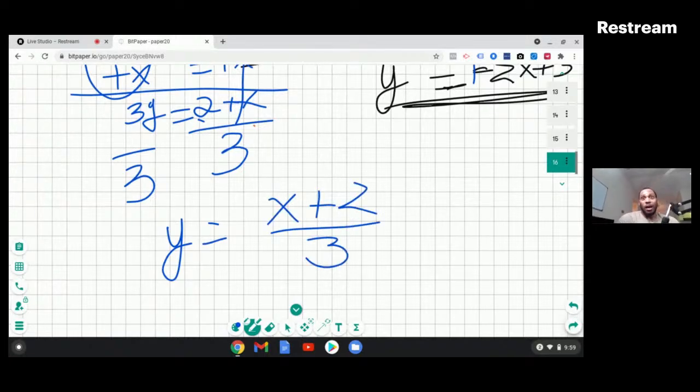Now, how else can we write this? If you want to see the screen, the best way to see it is to go to YouTube. We can also write this as y is equal to 1/3 of x plus 2/3. Okay. Now, 1/3, 2/3 actually, not 1/2, 2/3.